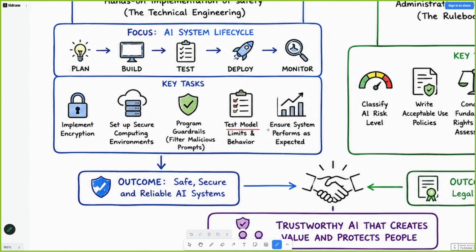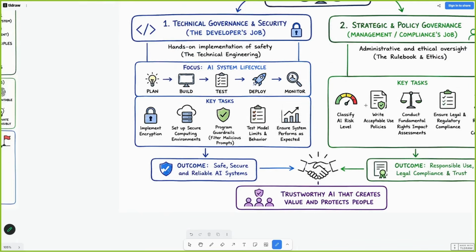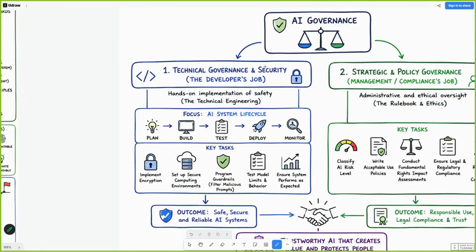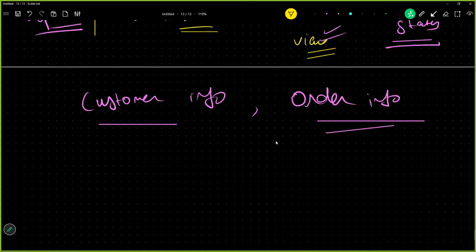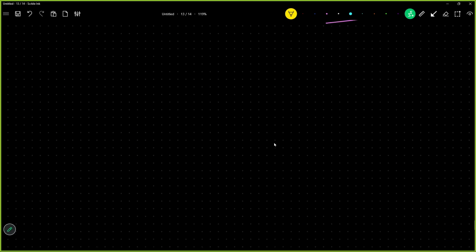All right, and we have to test our model, which means LLM evaluations, and we have to ensure our system performs as expected. So this all we have to do, and with a combination of both of these things, we achieve AI governance. Okay, so I'm just going to make this very, very clear once and for all.